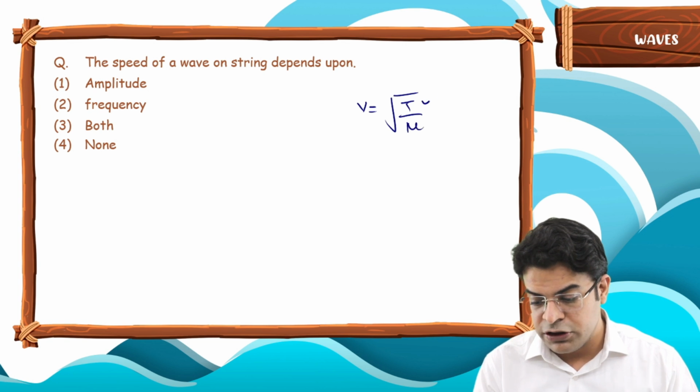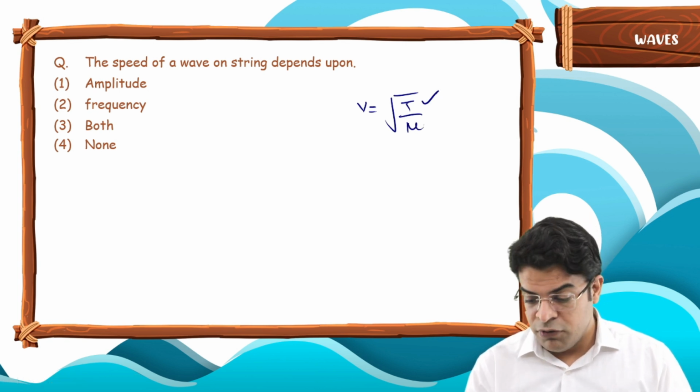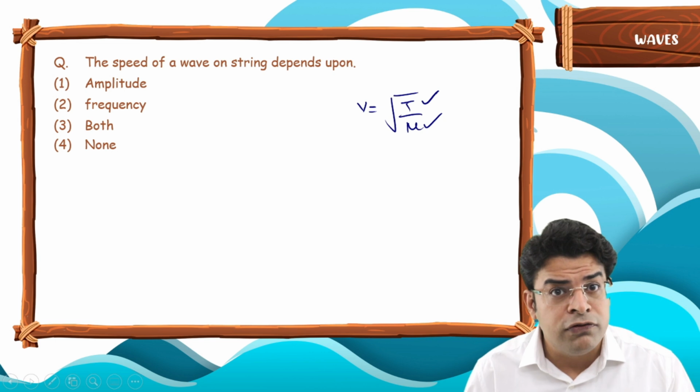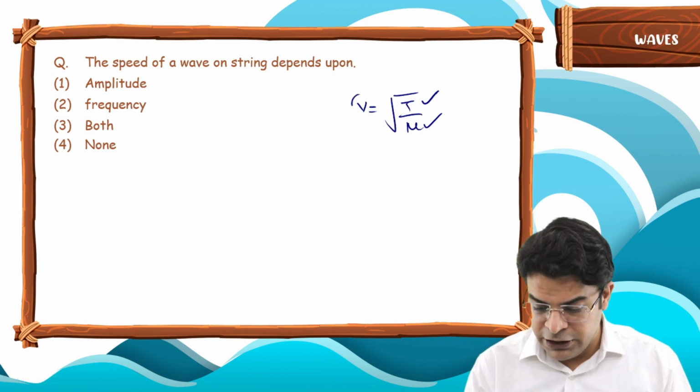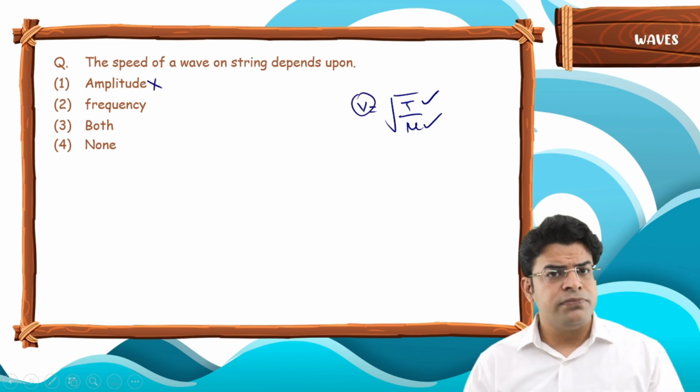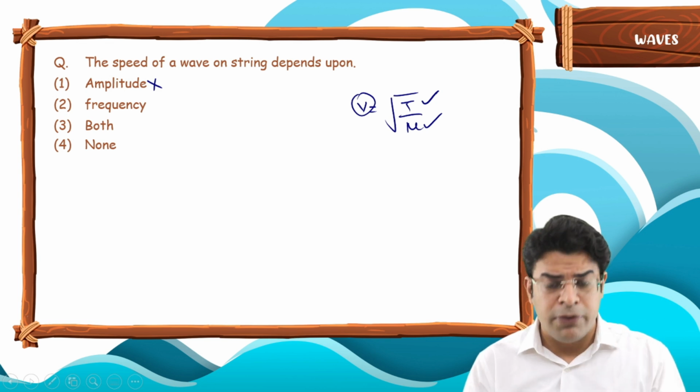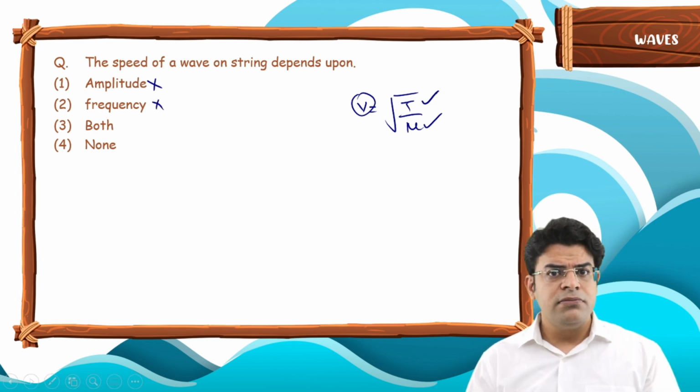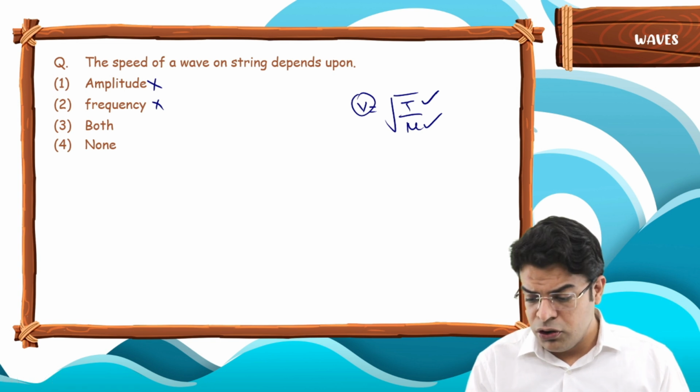What is T? Tension in the string. What is mu? Mass per unit length of the string. Does the speed depend upon amplitude? No. Does the speed depend upon frequency? No. So it depends upon what? On two things, the tension in the string and the mass per unit length.